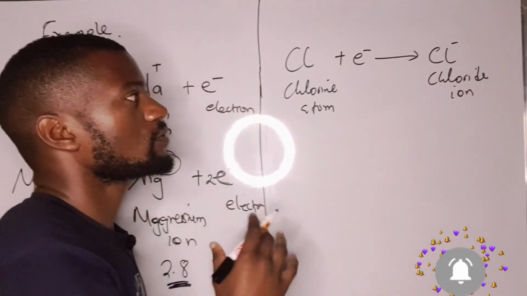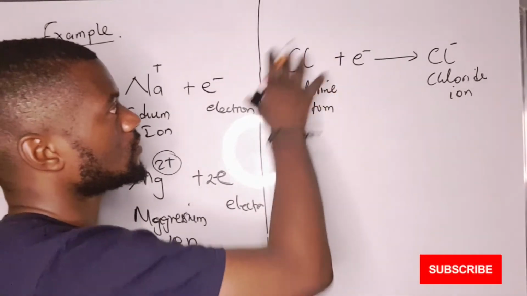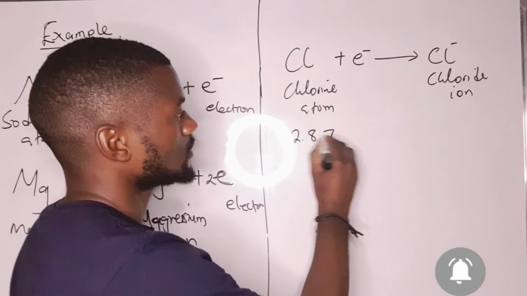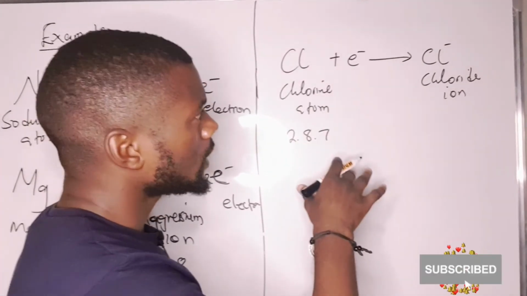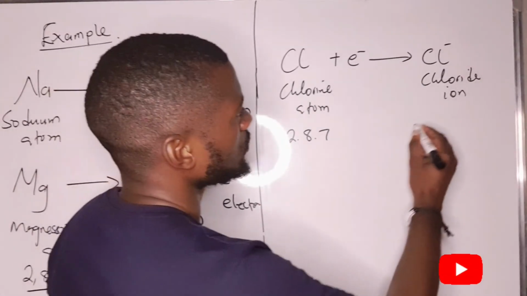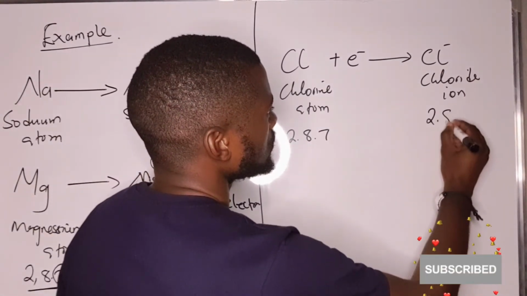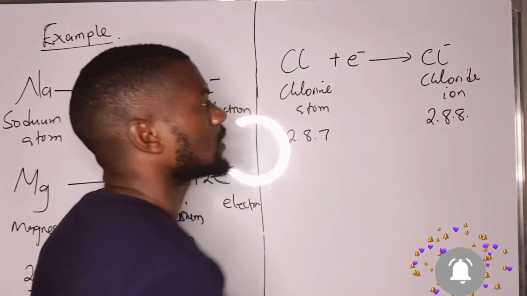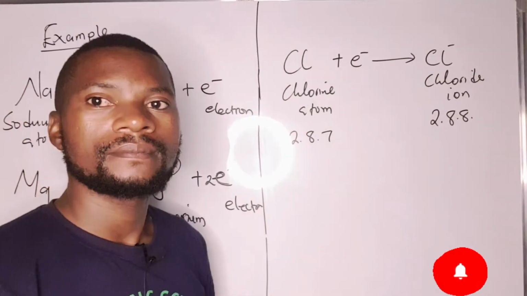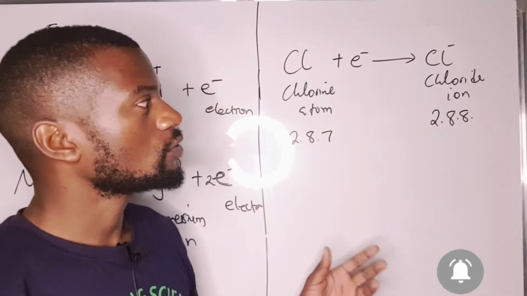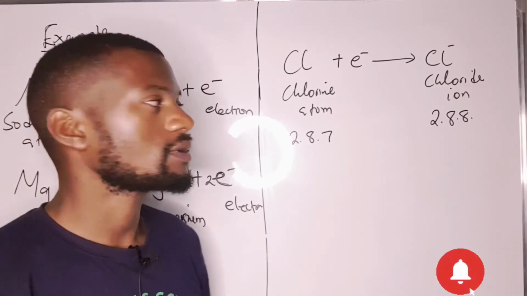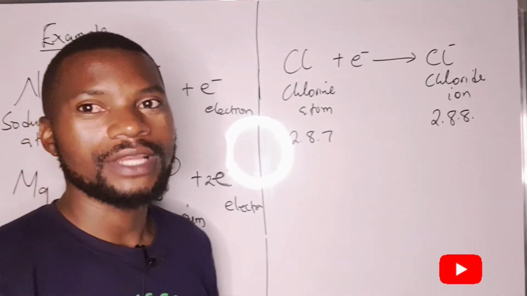The electron configuration for the chlorine atom is 2, 8, 7. For the chloride ion, since it has gained one electron, the electron configuration is going to be 2, 8, 8. Meaning, the chloride ion is now in the octet state, so it is more stable as compared to the chlorine atom.